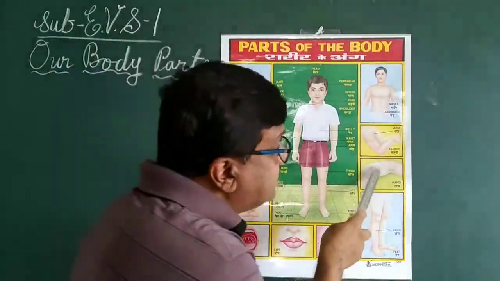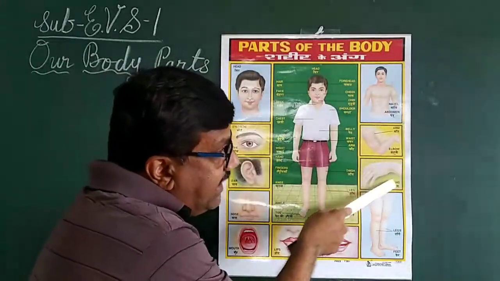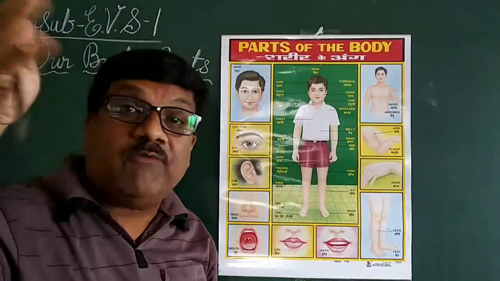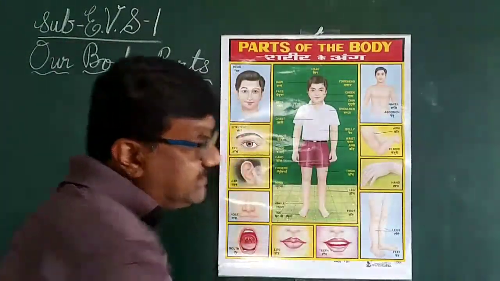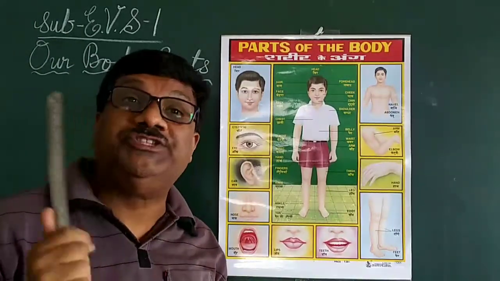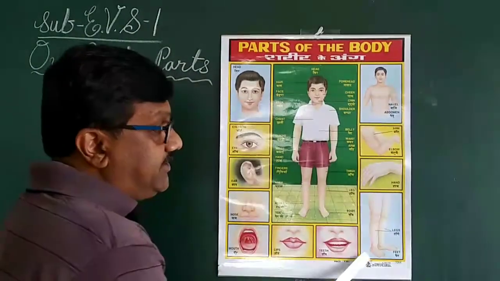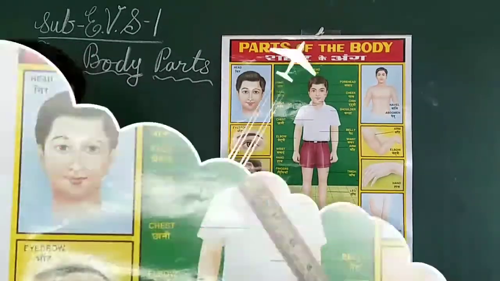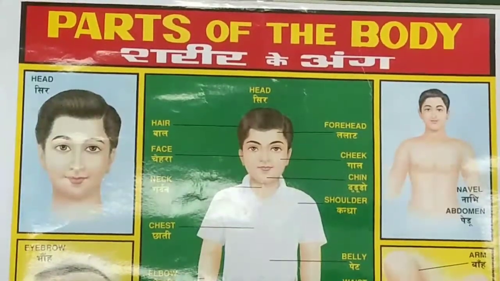Okay. Then next part is our hand. See your hand. The hand can also work. We write with our hand. Yes, with the help of our fingers. So they are also our external part. Then the legs. We have two legs. With the legs, we walk, we jump, we play. So these are all our external body parts and they are outside of our body. Let's read the parts of our body which are outside of our body.